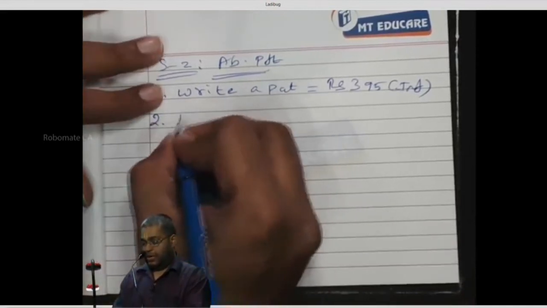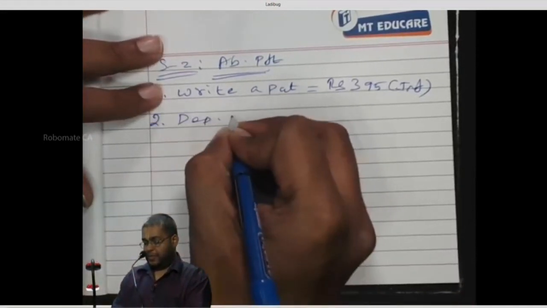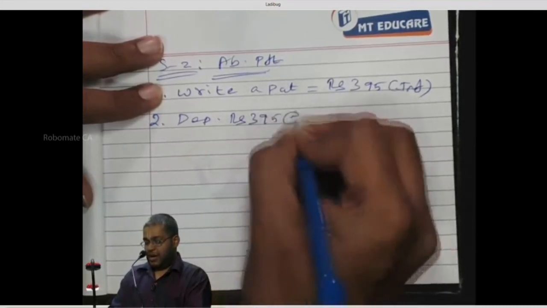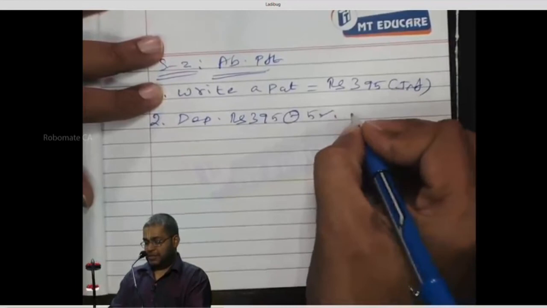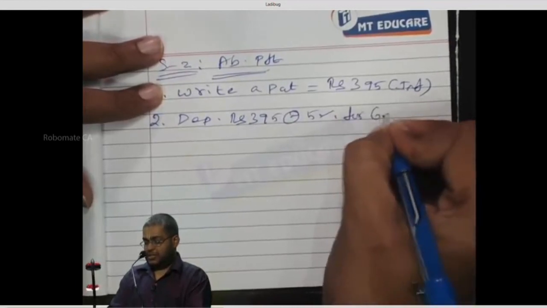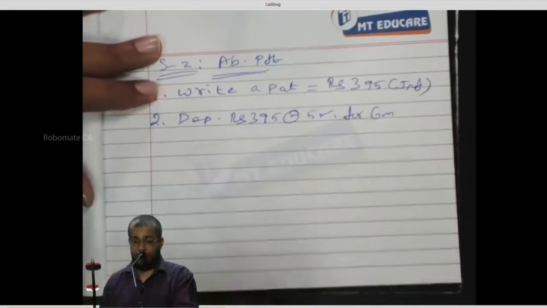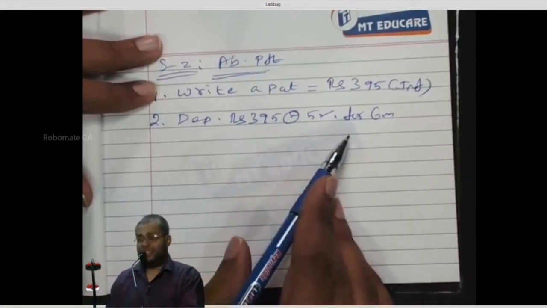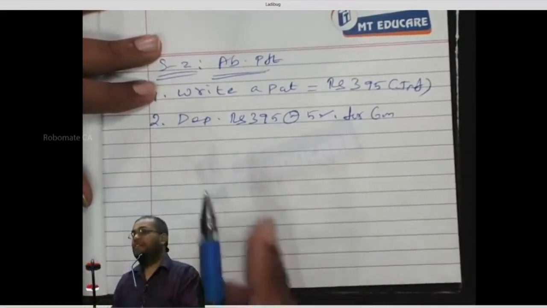Okay. Next. Point number 2. What is point number 2? Deposit. How many rupees do I deposit? 395, at 5% for 6 months. 0% will not work. 5% is important. So it is 395 at 5% for 6 months. Everybody, yes or no?